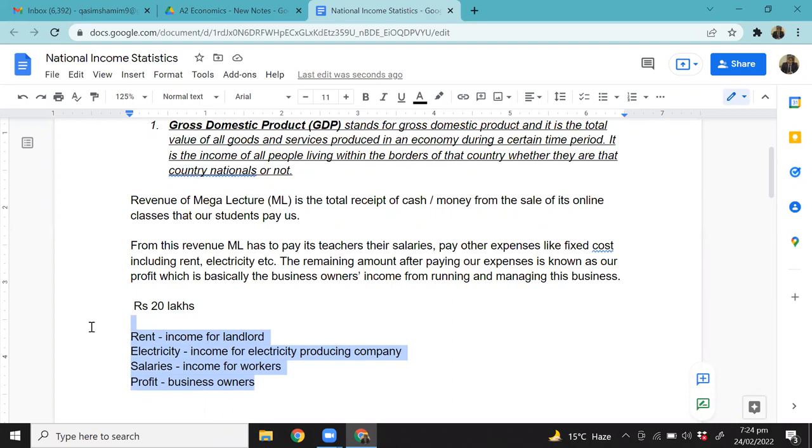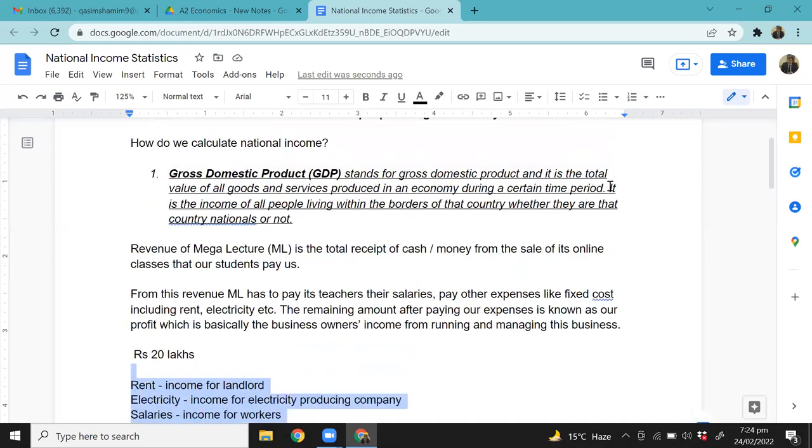GDP is the total value of all goods and services produced in a country during a certain time period. And GDP is the income of all the people who are living in a country. So please never get confused about how the two statements are the same. We have just discussed that the two things are exactly the same: the total value of all goods and services produced in a country during a certain time period, or the total income of all the people who are living in a country. That is what GDP is.